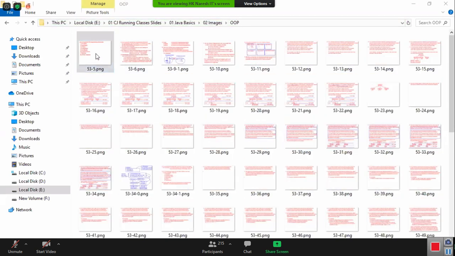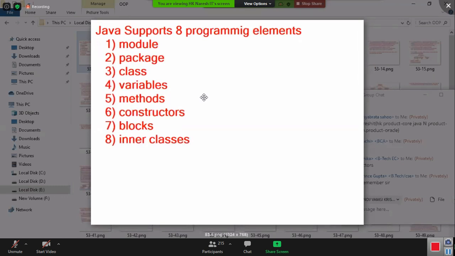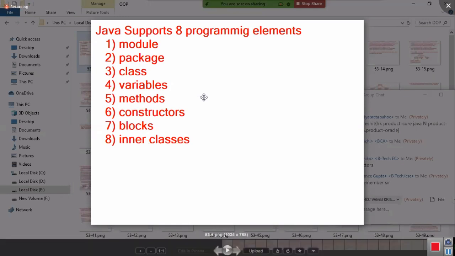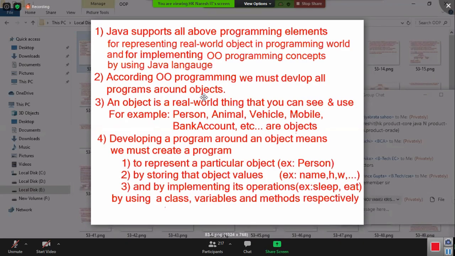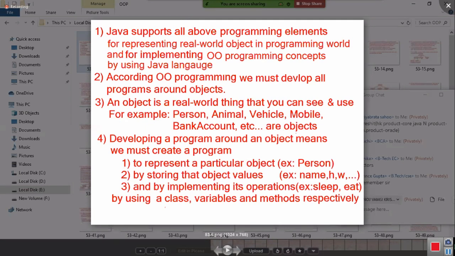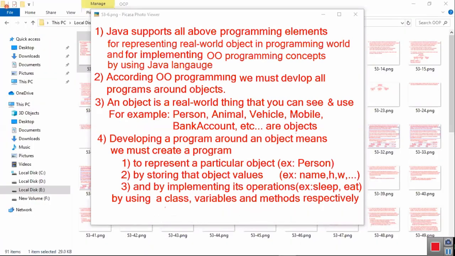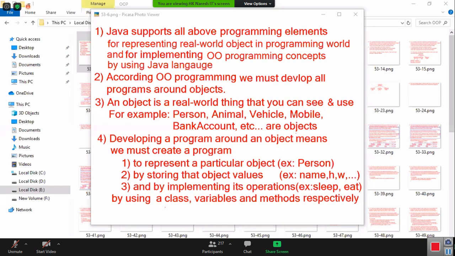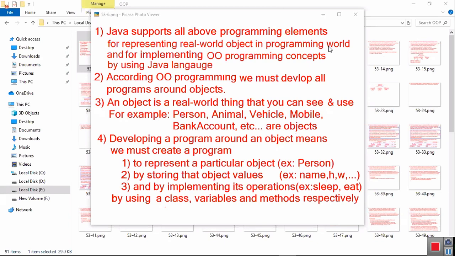Okay. So look here, Java supports 8 programming elements: module, package, class, variables, methods, constructors, block, and inner class. Java supports all the above programming elements. For what purpose? For representing real world objects in the programming world and for implementing object oriented programming concepts by using the Java language. This is the first point I told.